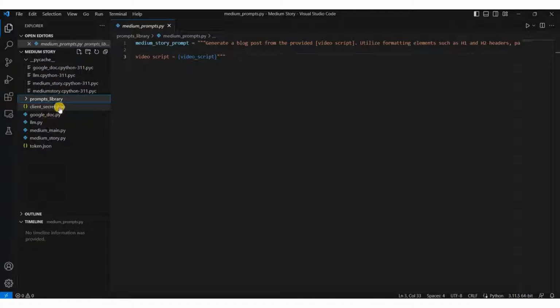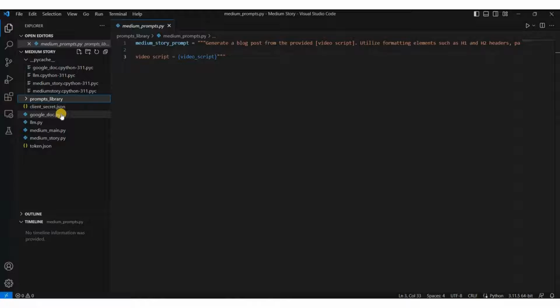Then we have this client secret JSON. This is provided by Google API. To access Google API, we need this JSON file, which helps to read and write content, also from certain websites. We need this JSON file to write content in a Google document, and that's what Google provides. I cannot show you what's inside because it's secret, otherwise someone can misuse my JSON file. This is one of the APIs provided by Google.